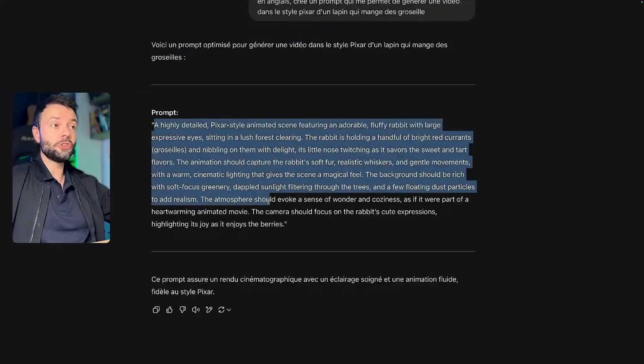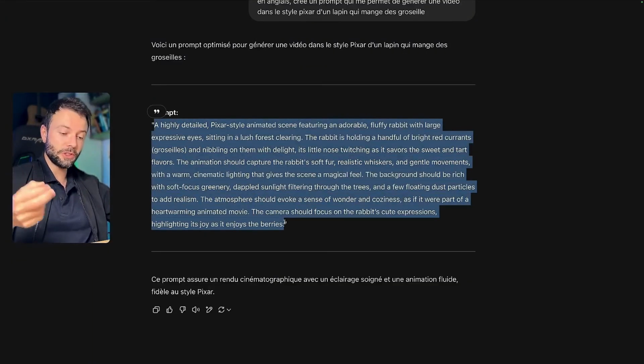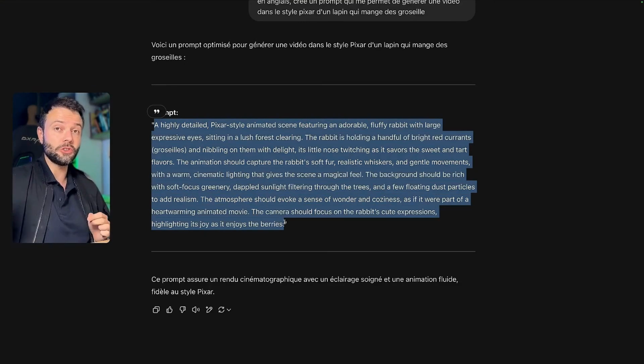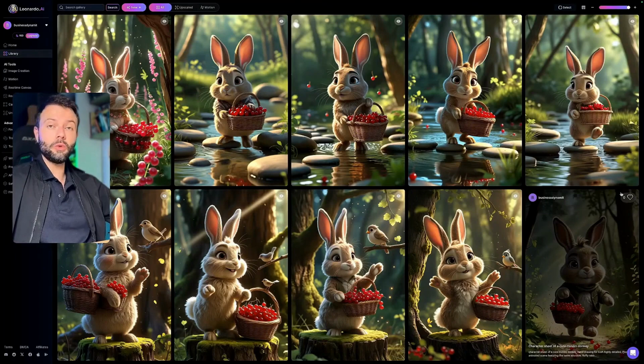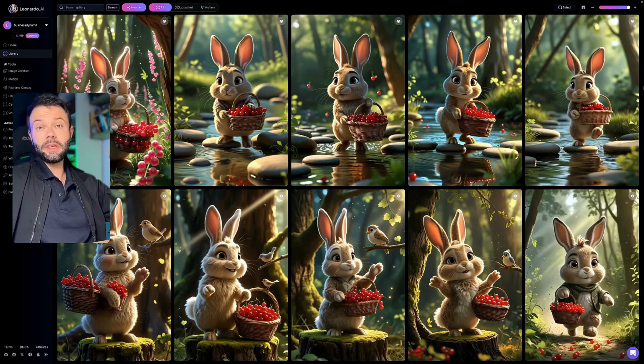This prompt will help us show you that we can generate an image from it that we can then animate, but also that we can use this prompt directly in certain artificial intelligences to generate video from text. So I went to Leonardo, where you get free credits every day that let you generate this kind of images right here. The only thing I did was go to image creation and enter the prompt we just saw. So we end up with several results that are really nice and well defined.